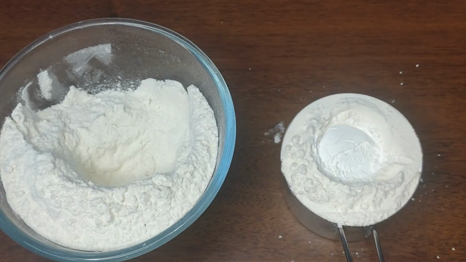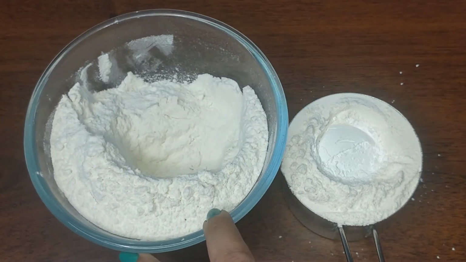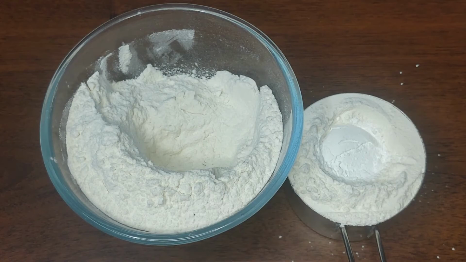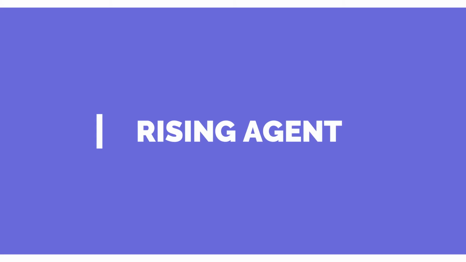If the recipe calls for self-rising flour, that means the cake flour mixed with baking powder and salt. Rising agent does the magic in baking. In case of cake and cookies, rising agent is baking powder and baking soda. In case of breads and pizzas, it will be yeast.